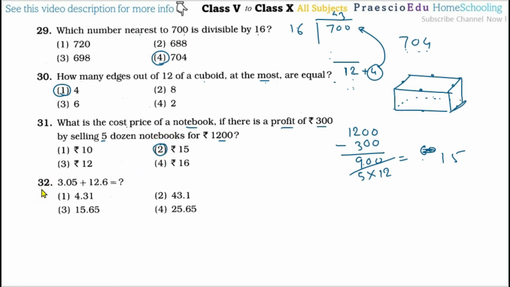Then question number 32. So this addition has to be done. After the addition, here the 5, here the 0, so this 5 comes and then 6 is as it is. Then 3 plus 12, that is the 15. So option number 3 is the correct one.